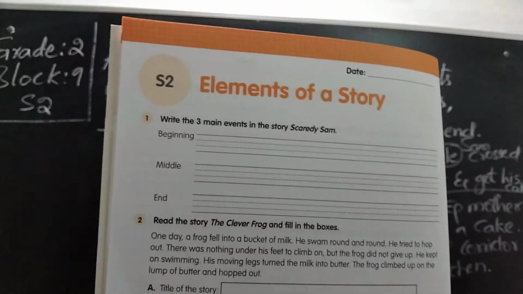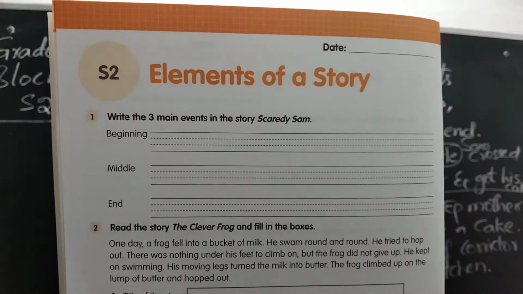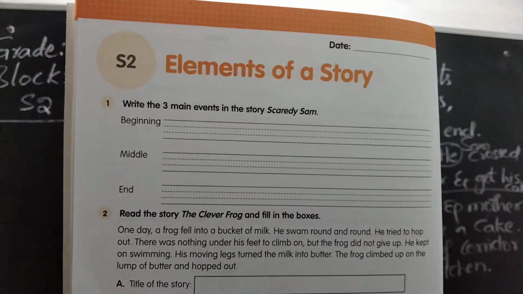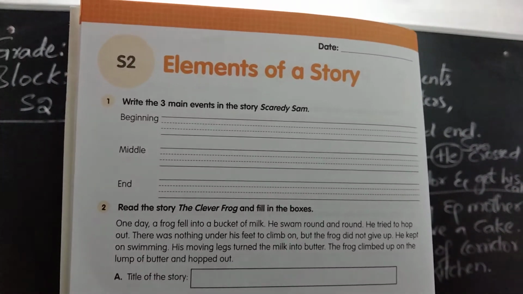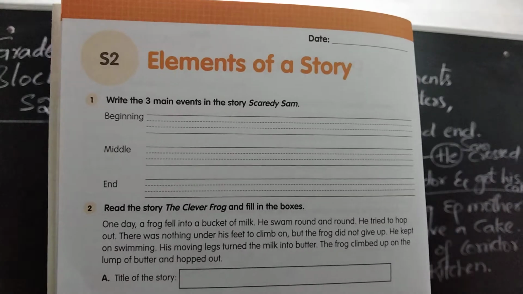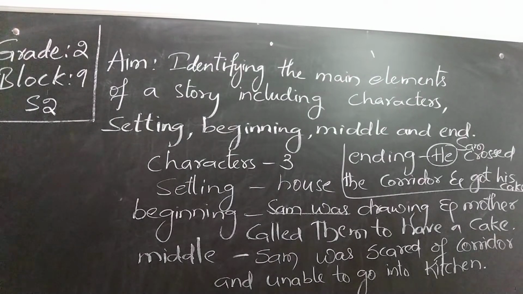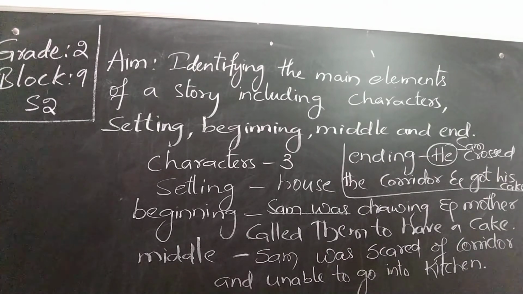Whatever story you are going to read, try to guess what is going to happen in the story. Try to tell the story by telling about the characters, setting, beginning, middle and ending in small events, so that it will be easy for you to remember the story and tell it very briefly to your friends, parents or anyone. Okay children, thank you and try to complete your volume.